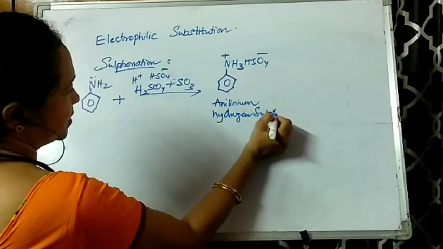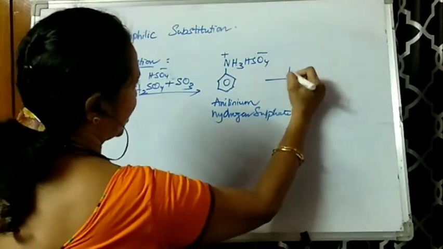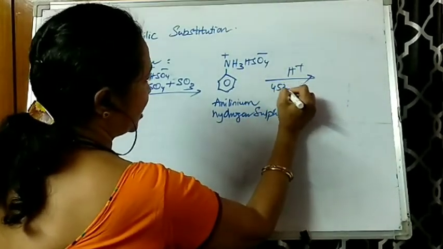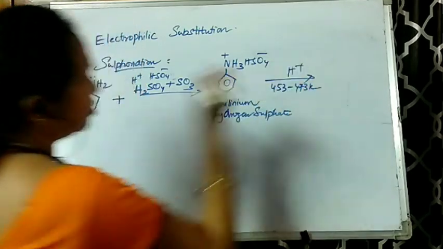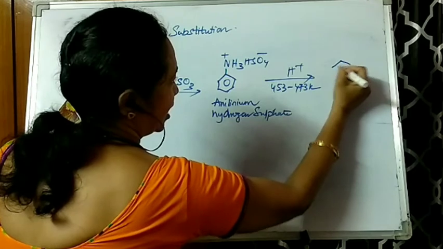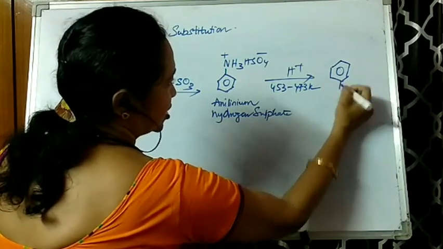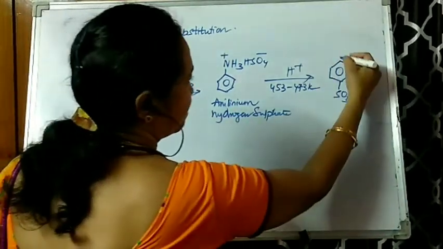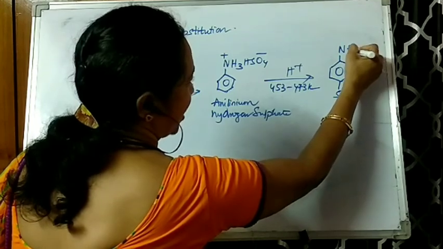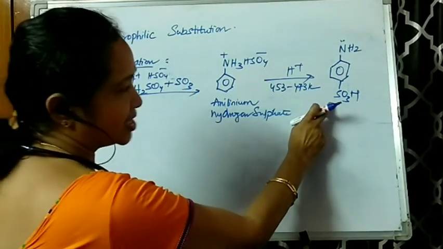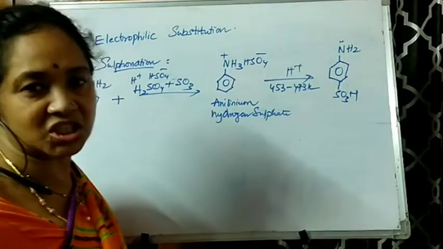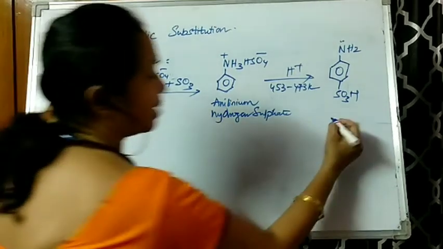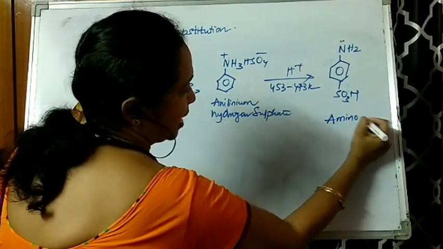So this intermediate salt is still heated in the presence of an acid, and this is heated at 453 to 473 Kelvin. Then here elimination of a water molecule is done, and here you are getting SO3H. Sulfonic acid group is attached to one part and amino group is attached to another part. So remember, there is an acid group and an amino group. We call such organic compounds where both amino group and acid group are present amino acids.